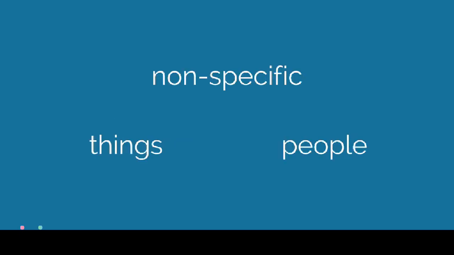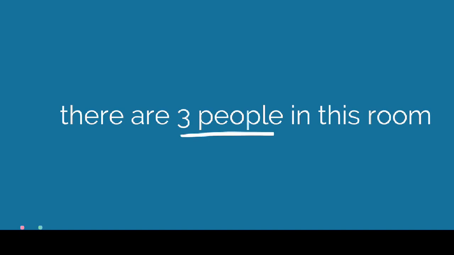At this point, people often mix up "there is" and "it is." Let me break it down for you. "There is" means exists. We use it when we talk about non-specific things or people. There is a phone on the table. There is a cup on the floor. There are 3 people in this room.